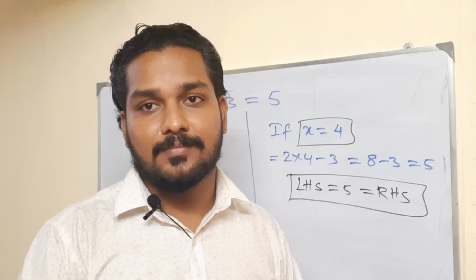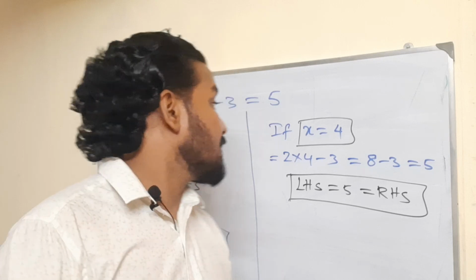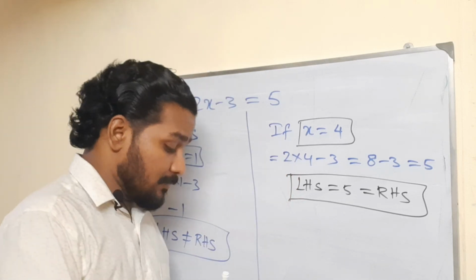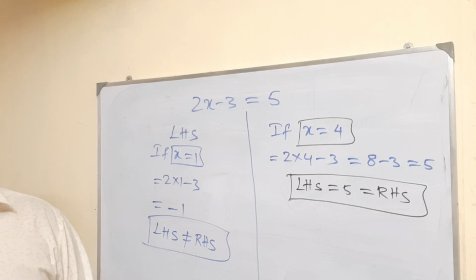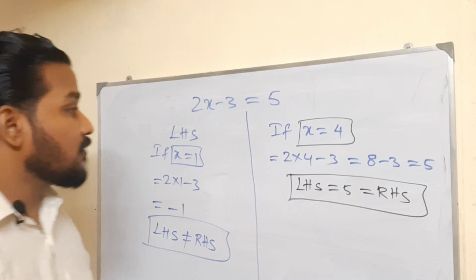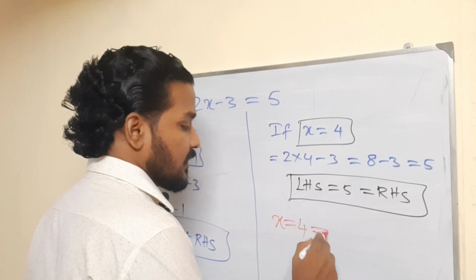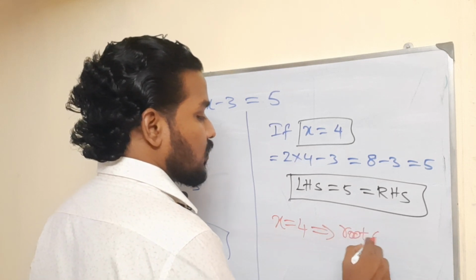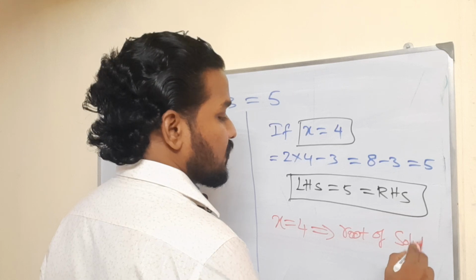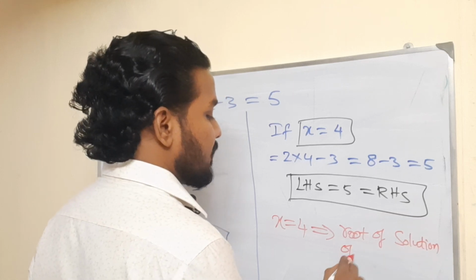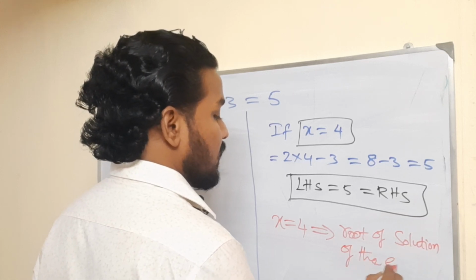Take it into account. You got what I am saying? Right. So here the important thing is x is equal to 4 is the root of the solution of the equation.